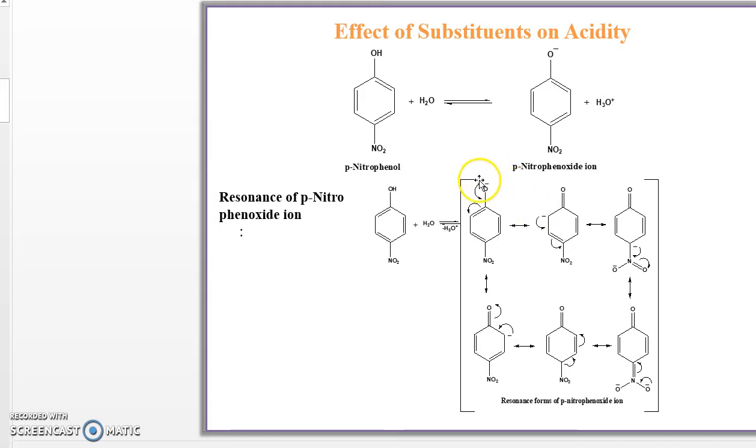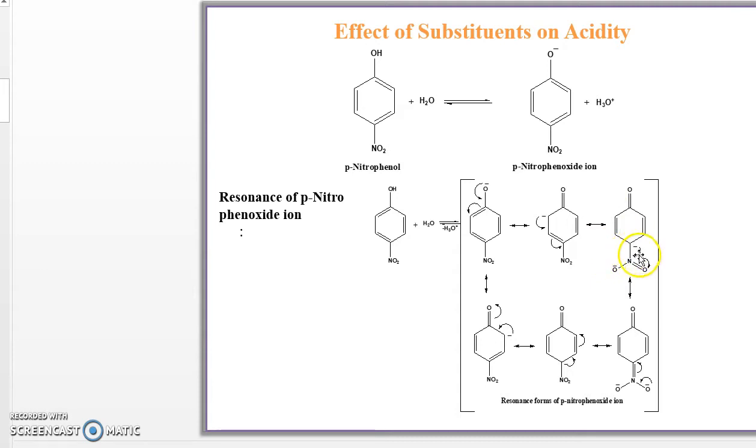Let's see this reaction. In the paranitrophenoxide ion, delocalization occurs between the carbon and oxygen, and ultimately an alternate pi bond is broken. Why is the pi bond broken? The sigma bond is very strong as compared to the pi bond, hence the pi bond is broken. At the ortho position there is a lone pair of electrons. Delocalization also occurs between these two carbons, this pi bond breaks, and the electrons shift to the para position. See in this reaction there is one bond formation, and the para position contains the lone pair of electrons.